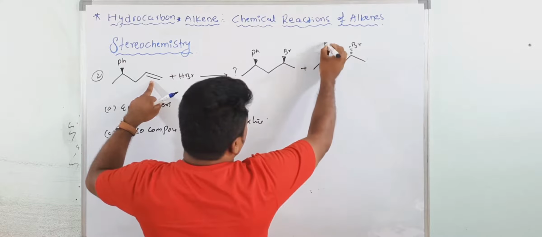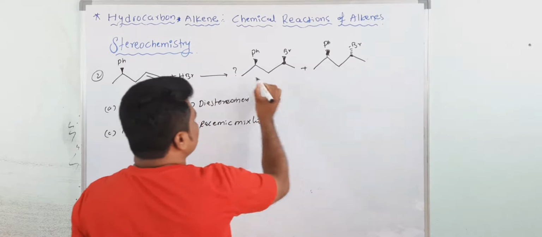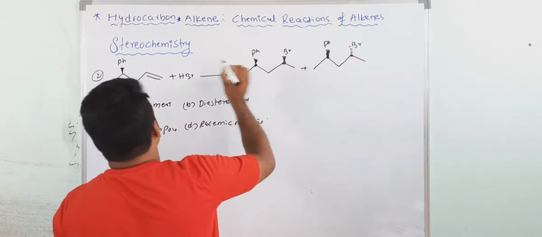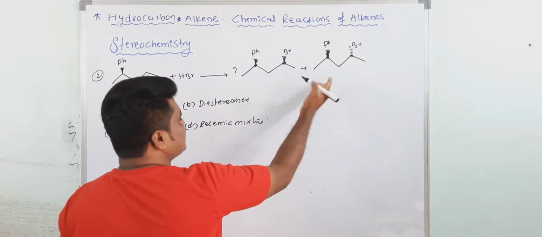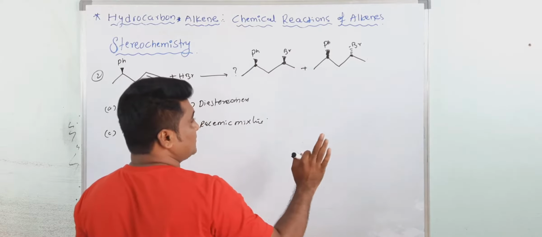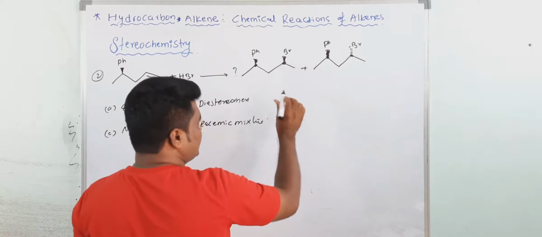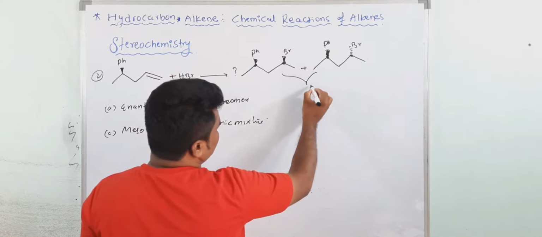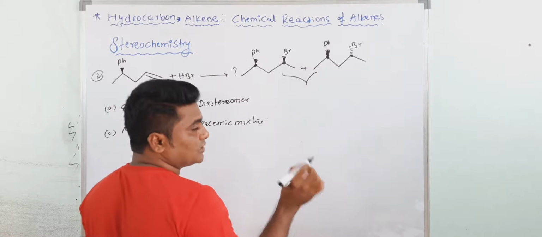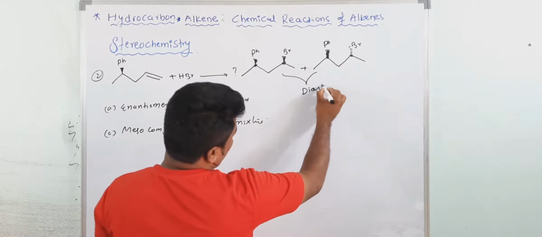See, are there mirror images? No, because this carbon is a mirror image, but the stereochemistry of this other carbon does not change. The stereochemistry of this carbon is fixed. It means the entire compound is not a mirror image. So only this part is a mirror image. They are not mirror images. Compounds having the same molecular formula, the same connection of bonds, and that are not mirror images are known as diastereomers.